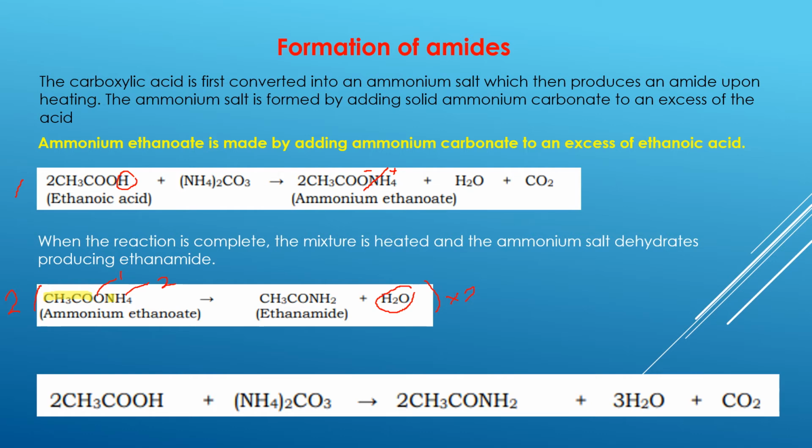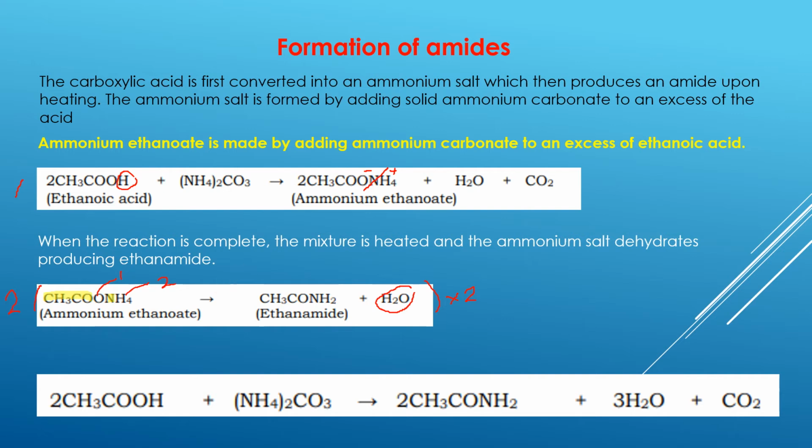So we will have 2 moles of CH3COONH4 and 2 moles of CH3CONH2. We will have 2 moles of H2O. So 2 moles of this ammonium ethanoate and 2 moles of ammonium ethanoate will cancel out with each other.